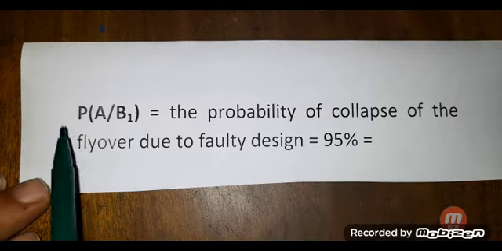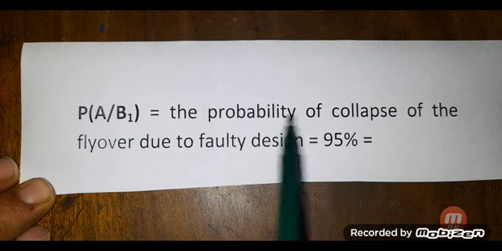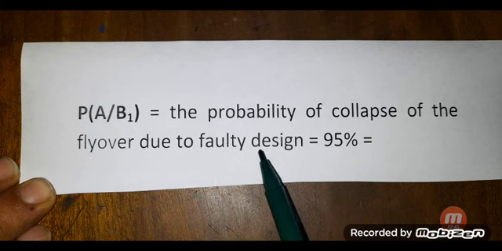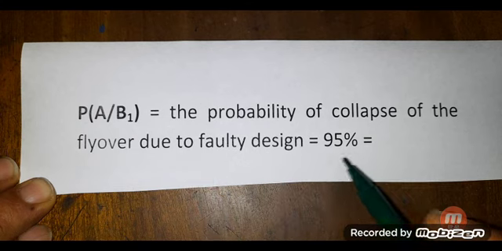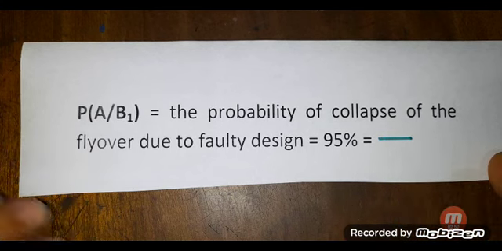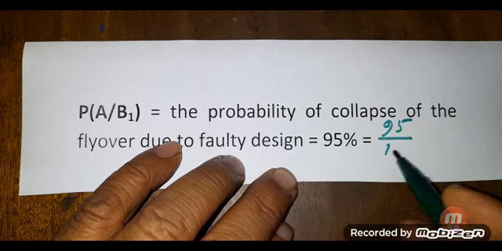Again, P of A given that B1, that is the probability of collapse of the flyover due to faulty design, is given by 95%, and that is equal to 95 by 100.